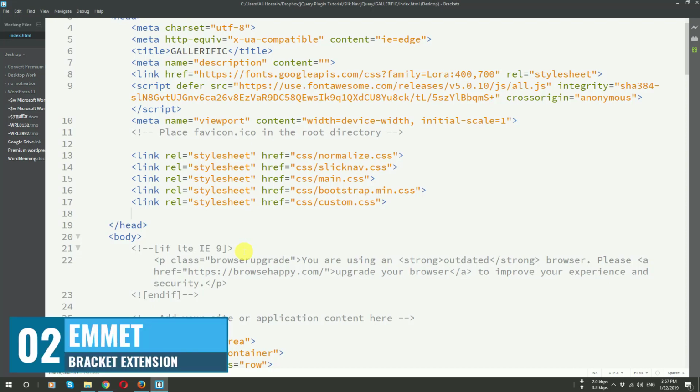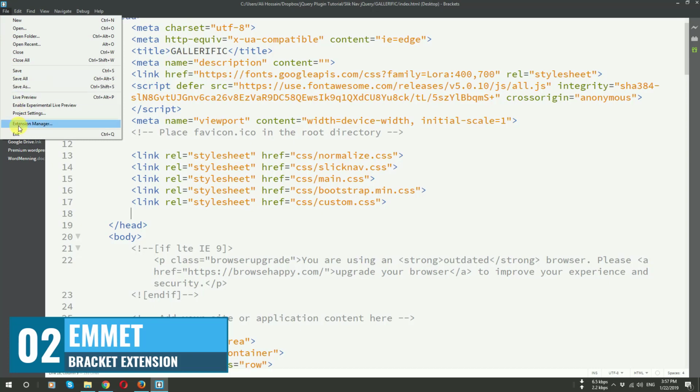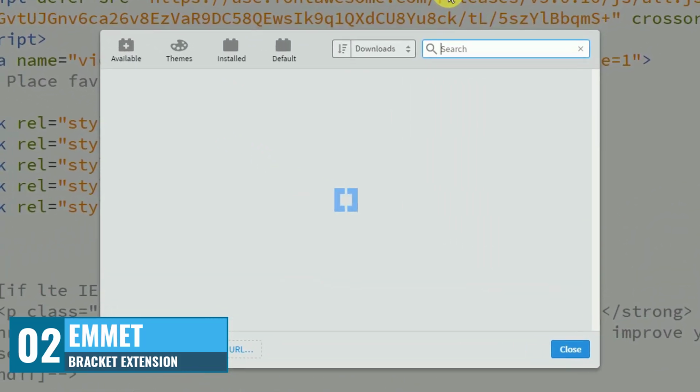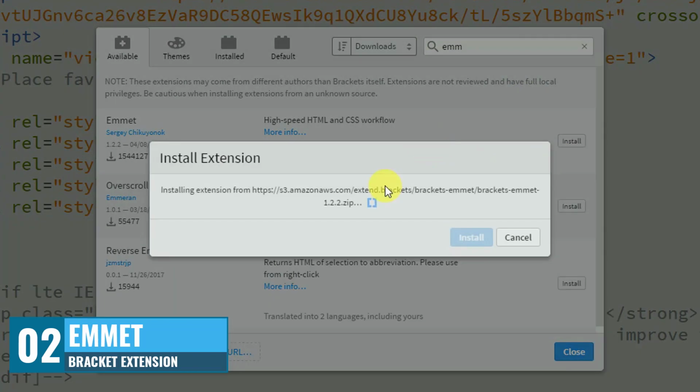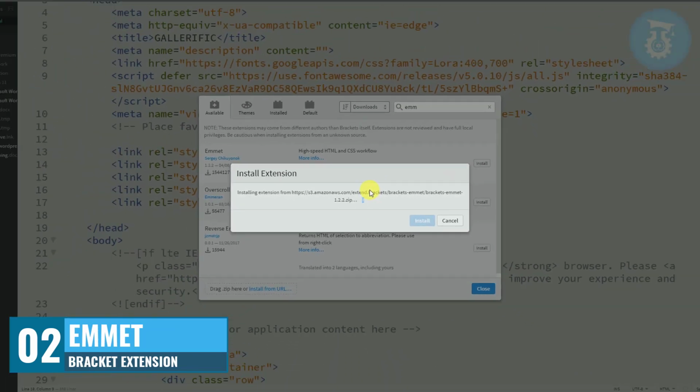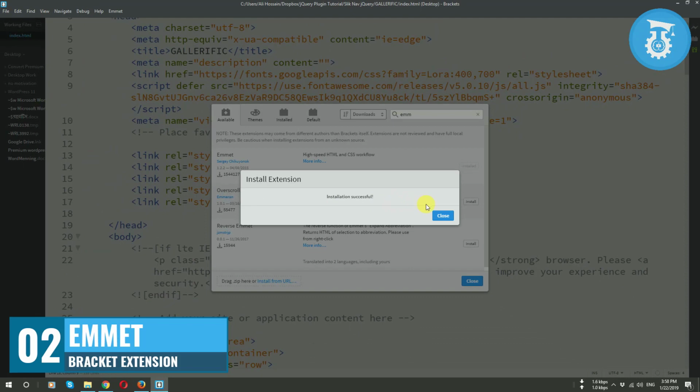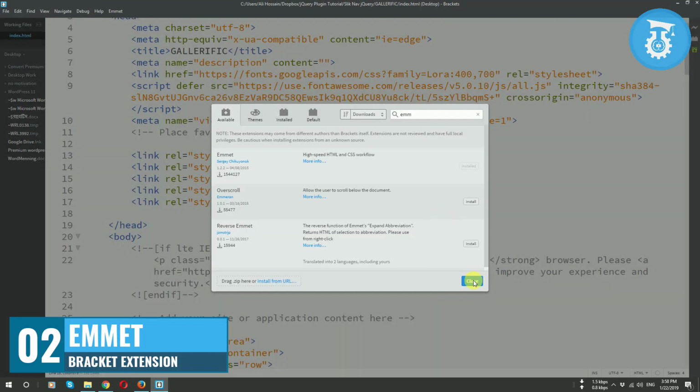Number 2 is Emmet. Right now I am going to install Emmet. Go to File and then Extension Manager, and here I will write Emmet, and install it by clicking the install button. Why you should use Emmet, I will let you know after it is installed. As you can see, it installed successfully. So I am going to close this.